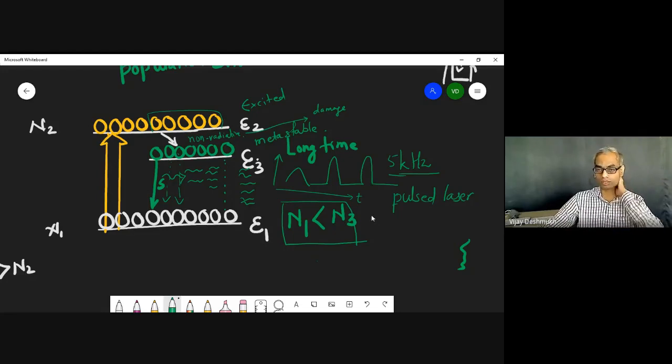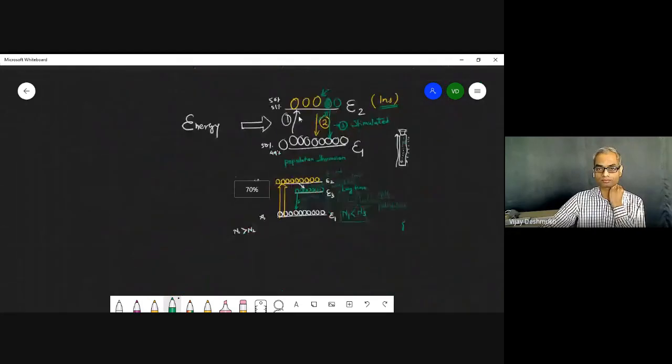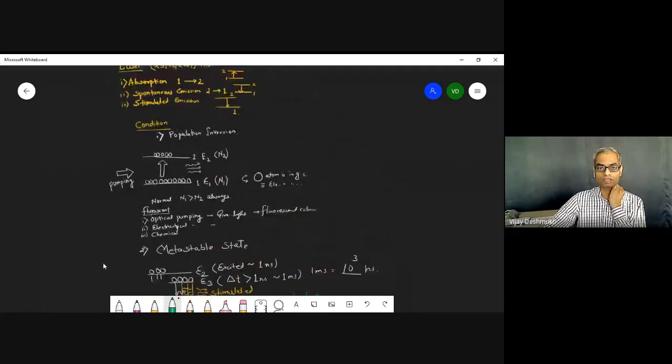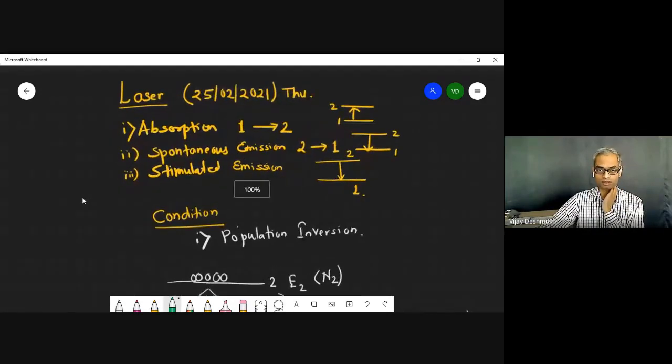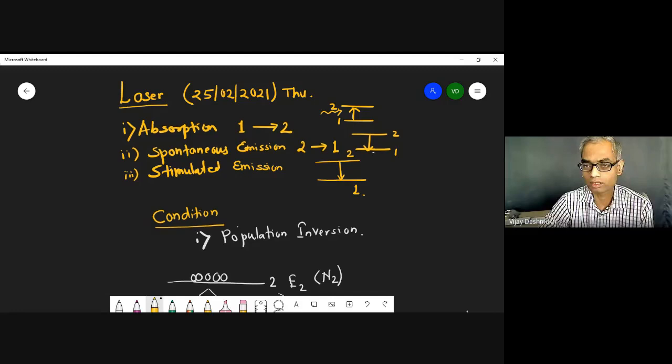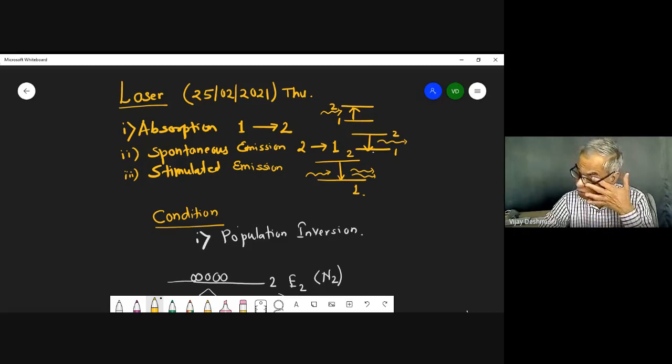So what we have learned up till now is, first we have seen the laser introduction, just revision. There are 3 processes. One is absorption, which goes from level 1 to 2 like this. Spontaneous emission goes from 2 to 1. There is no external agent. Here there is external agent. So we need some energy here, and we get some energy here, and here we need energy and we get the energy. In stimulated emission, we give 1 photon and we get 2 photons.